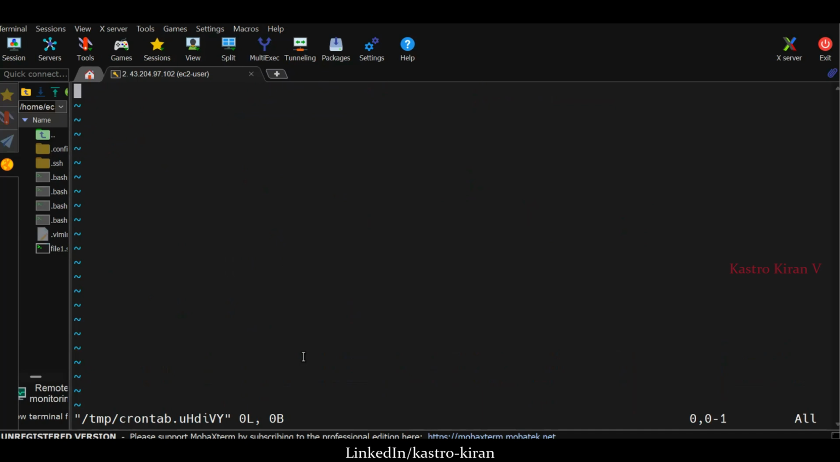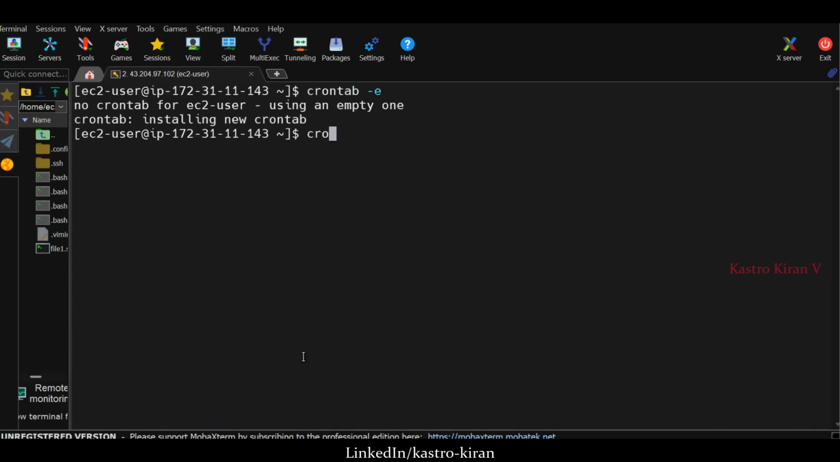Now, let me come out of this. Escape, :wq. If you want to see whether cron jobs are scheduled or not, the command is crontab -l. Currently, I haven't scheduled any jobs. Suppose you want to remove the crontab file, crontab -r. So this is how you can work with the crontab editor. Currently, I'm not going to remove the crontab file because we need to work with it.